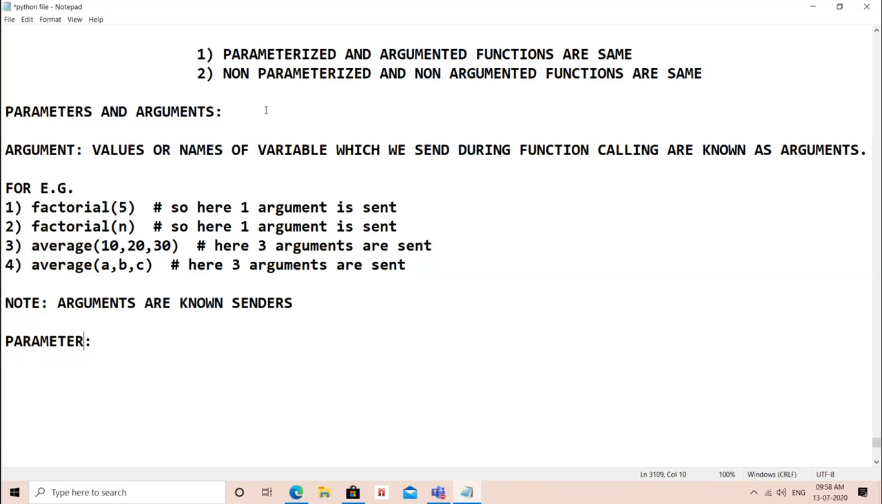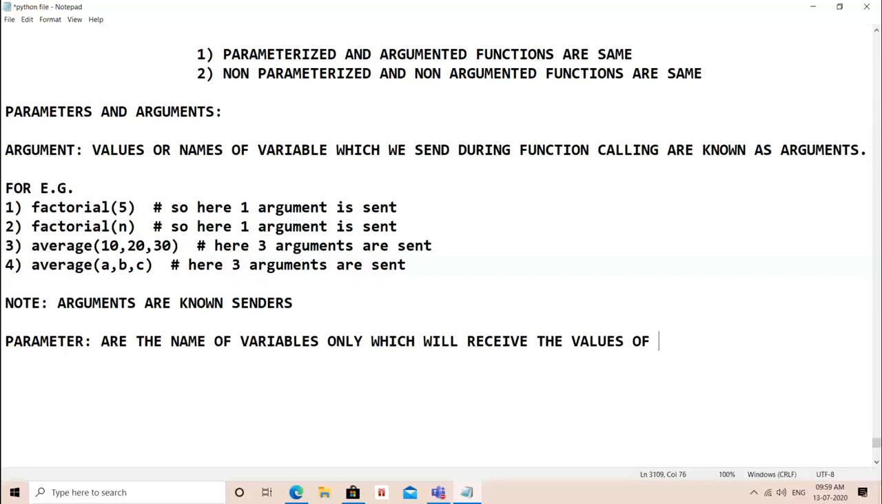Receivers. Parameters are receivers. Always remember, parameters are the name of variables only which will receive the values of arguments when function is called. मतलब जब function को आप call करते हो तो senders आ रहे हैं आपके पास में. Senders को hold कौन करेगा? Receiver. Receiver क्या होगा? Only variable.